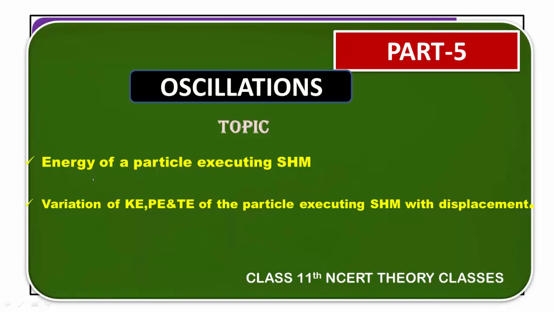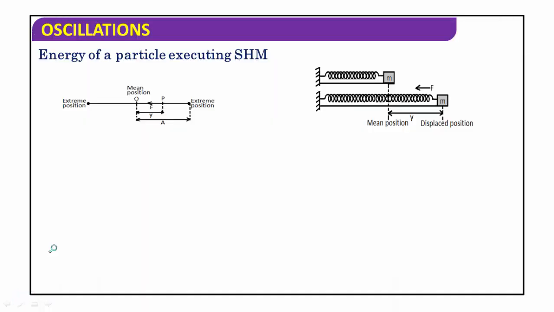Today I am going to discuss a new concept, that is the energy of the particle executing simple harmonic motion, and the variation of kinetic energy, potential energy and total energy of the particle executing simple harmonic motion with displacement. When a particle performs simple harmonic motion, it is acted upon by a restoring force, which is always directed towards the mean position. This force is opposite to the displacement of the particle from the mean position.